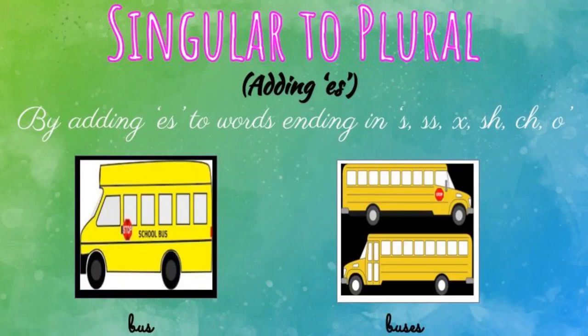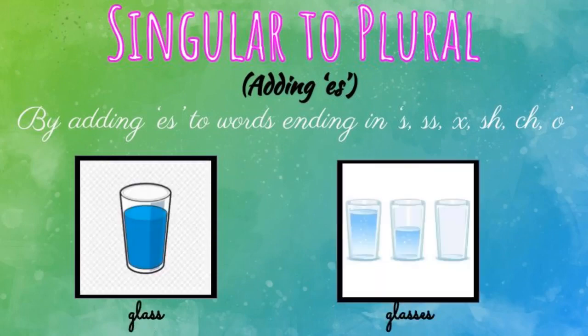Look at the first example. What is the first one? Bus. It is a singular noun. So what is the last letter in the word bus? S. Okay, if a noun ends in S, you have to add ES to make it plural form. Look at the plural form, buses. We have to add es. Let us move to the second one, glass. What are the last two letters? SS. So we have to add es to make this word plural, glasses.